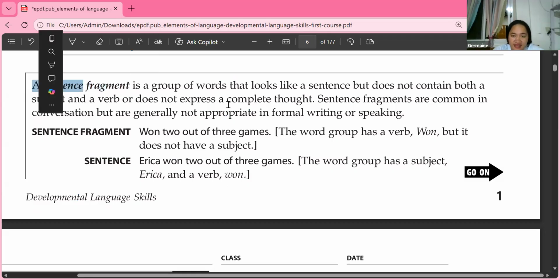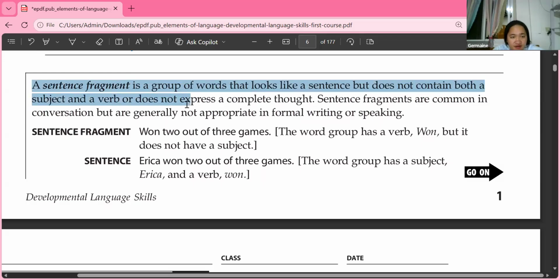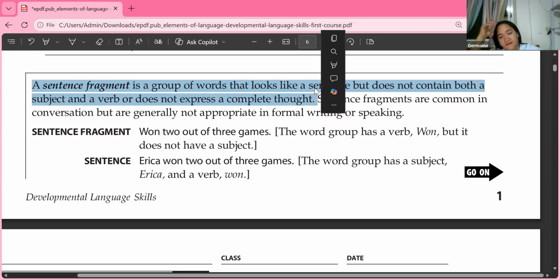A sentence fragment is a group of words that looks like a sentence but does not contain both a subject and a verb, or does not express a complete thought. So in other words, it is incomplete. A fragment may be a noun only or the subject only.